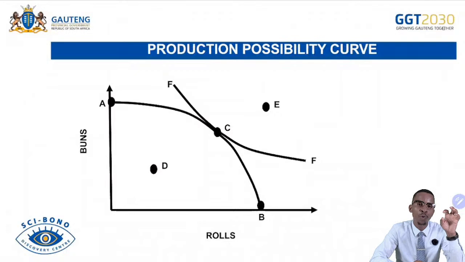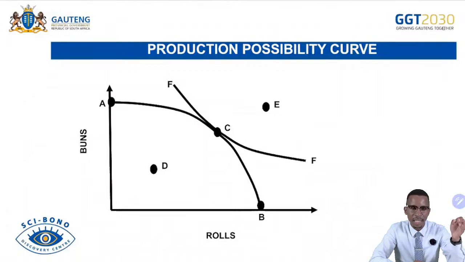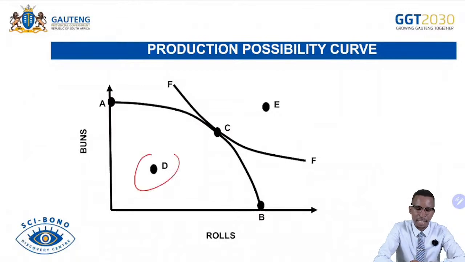It is very important for you to remember all efficiencies or inefficiencies, which talk to productive or technical efficiency and allocative efficiency. And then remember, we also have Pareto efficiency and Pareto inefficiency, technical or productive inefficiency, as well as allocative inefficiency. Any point inside indicates allocative inefficiency and productive inefficiency.